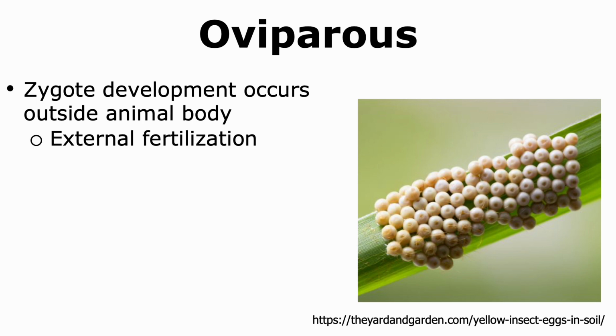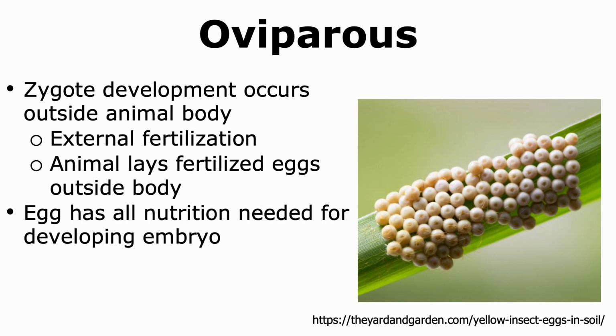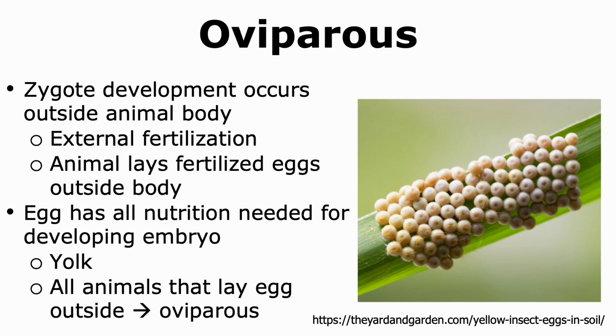This can happen if the animal undergoes external fertilization or if the animal lays fertilized eggs outside the body. In both scenarios, the egg has all the nutrients that are needed for the developing embryo. This is usually in the form of yolk. Now, all animals that lay eggs outside are oviparous animals.